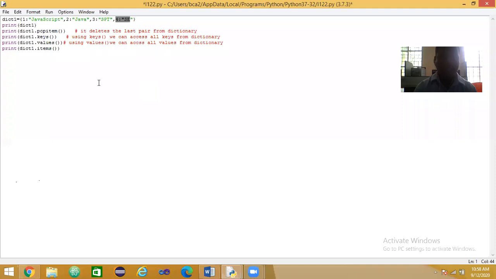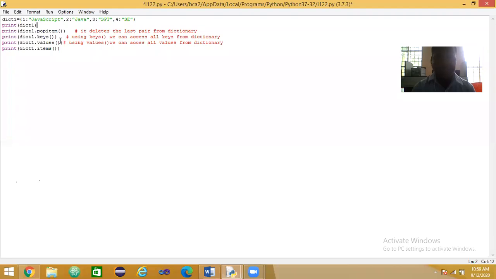What is the output of the keys? 1, 2, 3, 4.